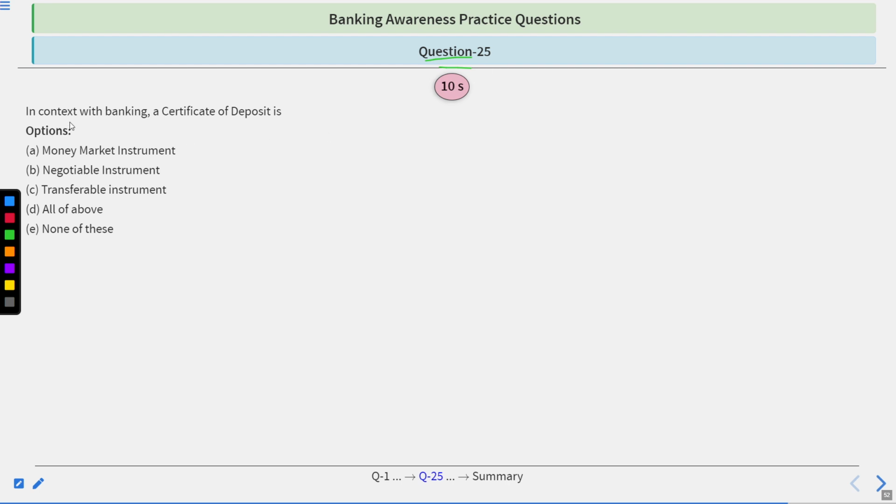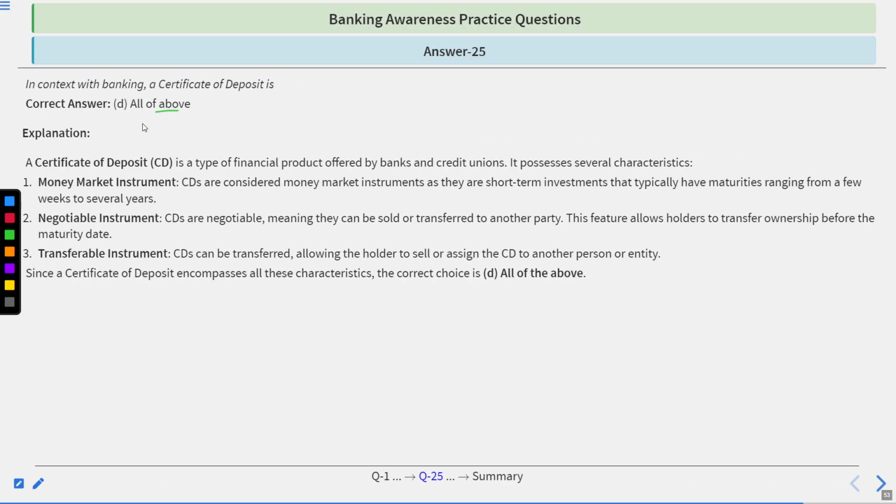Question number 25. In the context of banking, a certificate of deposit is a money market instrument, negotiable instrument, transferable instrument, all of the above, none of these. To answer this, you will have 10 seconds. Time starts now. Okay, the time's up. The correct answer is all of the above.